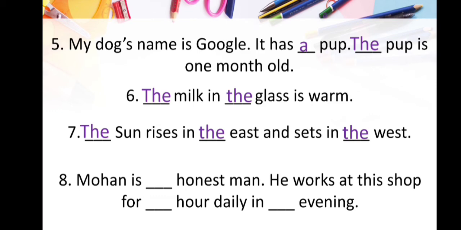That's why here in this blank we will use an article, and in the next blank you can see R is there, and again this R starts with vowel sound, so we will use an article, and with evening we will use the. So the answer is Mohan is an honest man. He works at his shop for an hour daily in the evening.